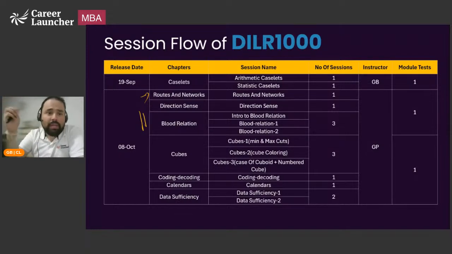Ideally, the classroom preparation or a night class or an online class preparation should suffice. But in case you feel, no, I need that extra fillip, I'm getting an 85, 90, not enough, I want to get to that 99, or I am not understanding how to approach certain type of sets, I am not understanding what are the nitty gritties of DILR, surely go ahead, have a look at it, enroll. Okay, I hope that helps. Okay, I hope this is clear to everybody.